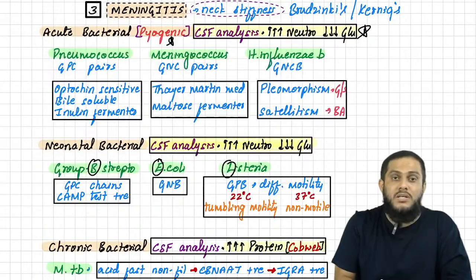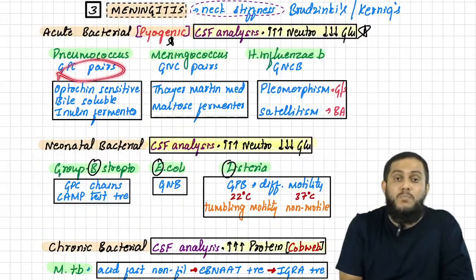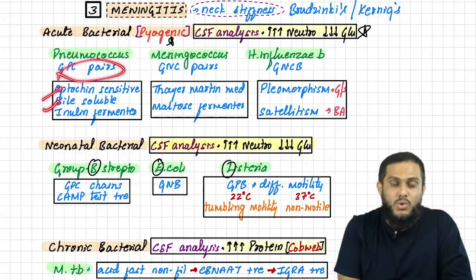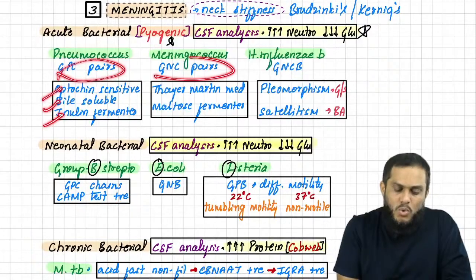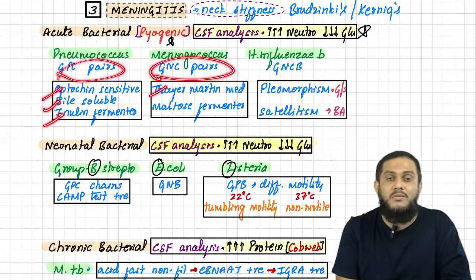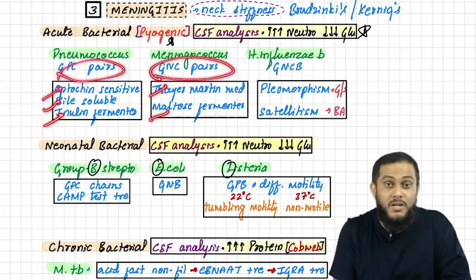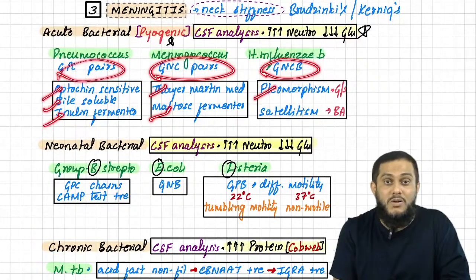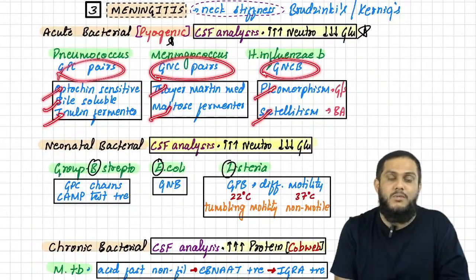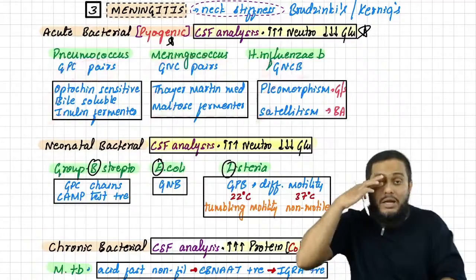Pneumococcus: gram-positive cocci in pairs, optochin sensitive, bile soluble, inulin fermenter. Then meningococcus: gram-negative cocci in pairs, grown on Thayer Martin medium and maltose fermenter. Don't forget M for M. Haemophilus influenzae B: gram-negative coccobacilli with pleomorphism on gram stain and satellitism on blood agar. This completes acute bacterial meningitis.